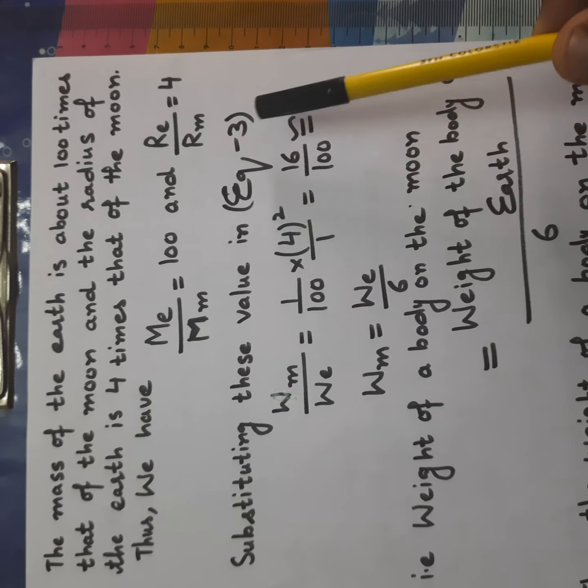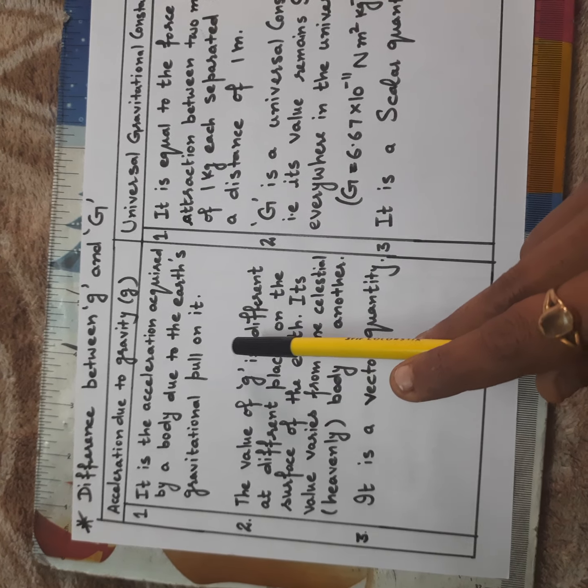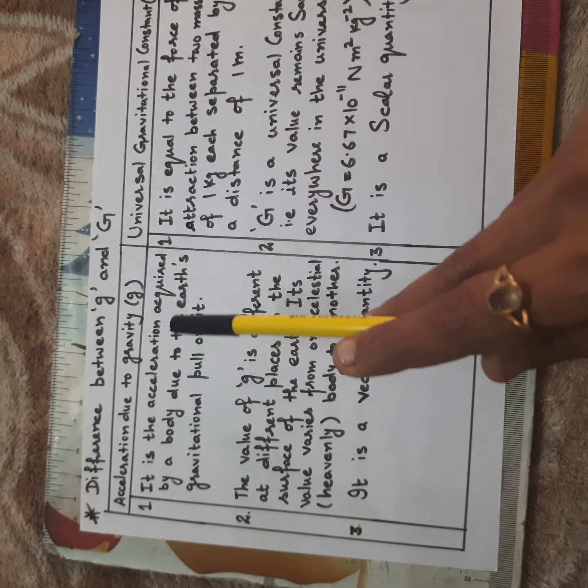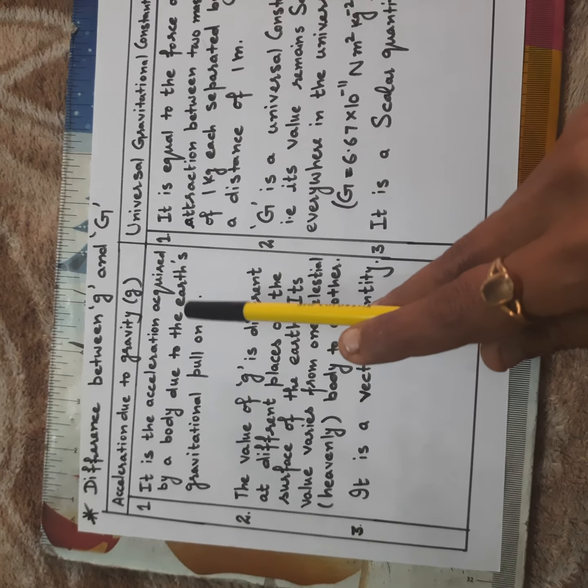Children, the last article today we will cover in the same module: the difference between small g and capital G. What is small g? It is acceleration due to gravity. You all know very well. And universal gravitation constant, its symbol is capital G. So, the first difference: acceleration due to gravity is the acceleration acquired by a body due to Earth's gravitational pull on it.